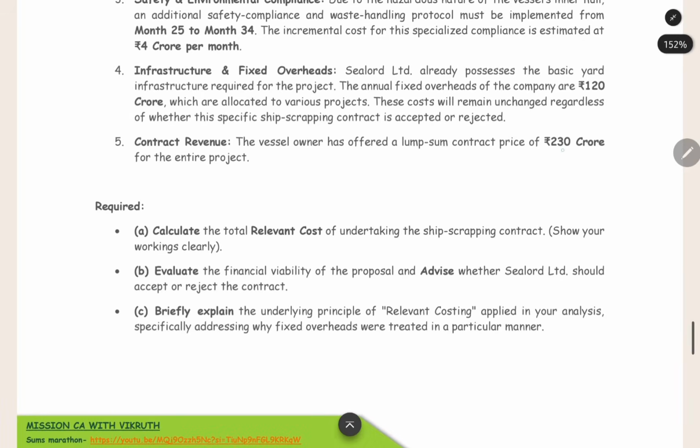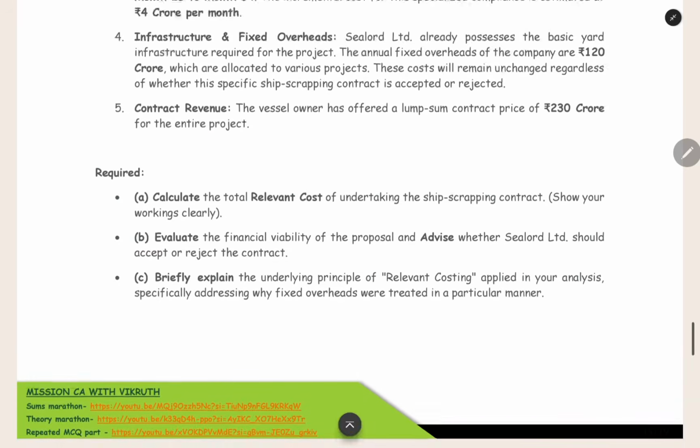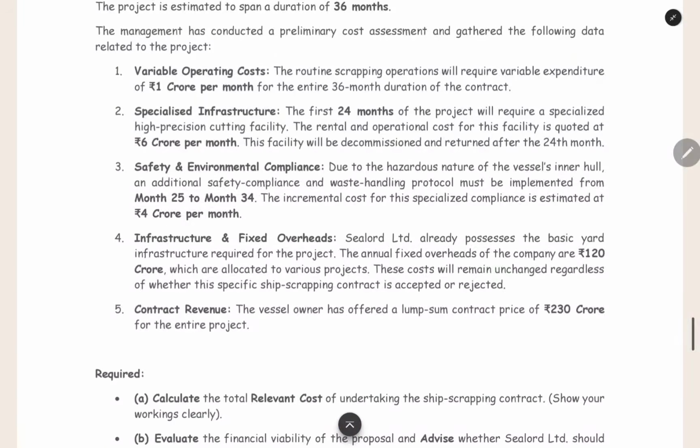In this contract, you will get the total revenue of 230 crore. Now we have to find out the total relevant cost. What are all the relevant costs? The variable cost you are incurring additionally is relevant. Specialized infrastructure you are renting additionally is also relevant. Environmental compliance you have to do only if you accept the contract. That is also additional, so that will be relevant.